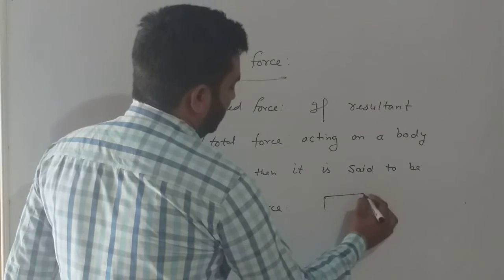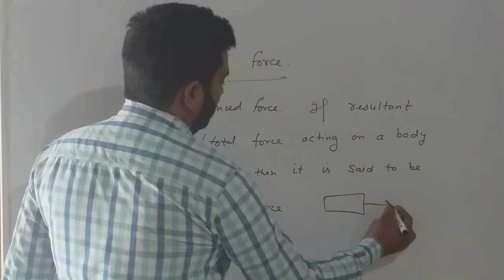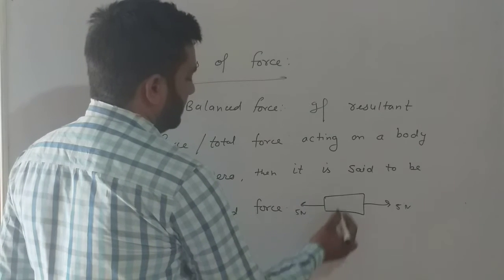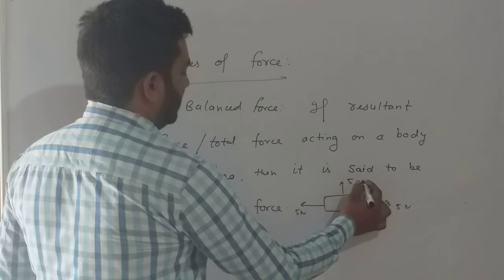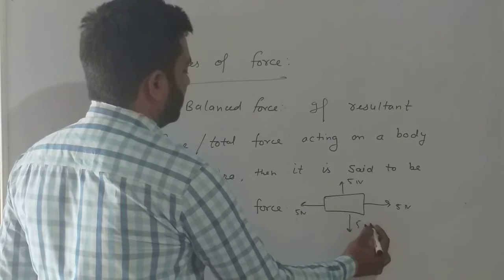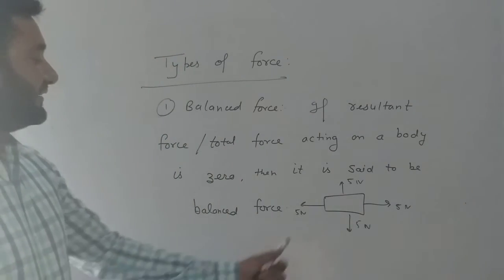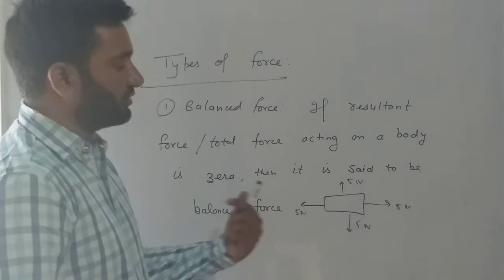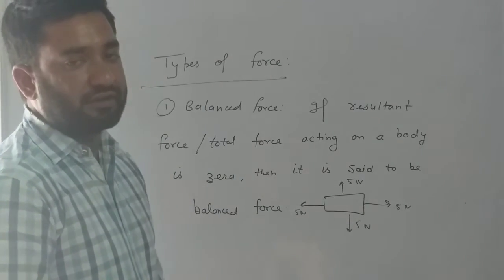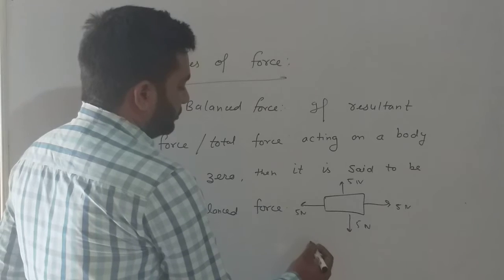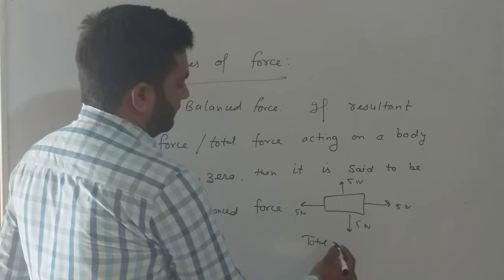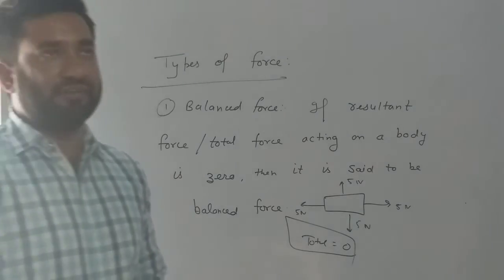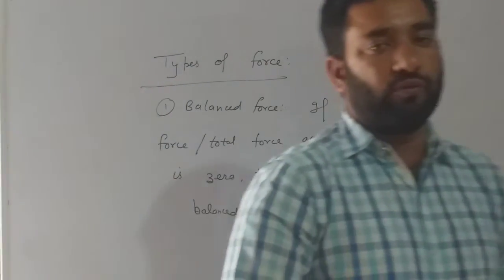For example, if there is an object, 5 Newton is here, 5 Newton is here, 5 Newton is here and 5 Newton is here. Magnitude is the same but direction is opposite in each case. Up or down or right to left directions are opposite. So here total force is equal to 0, then it is said to be balance condition. It means that it does not move.